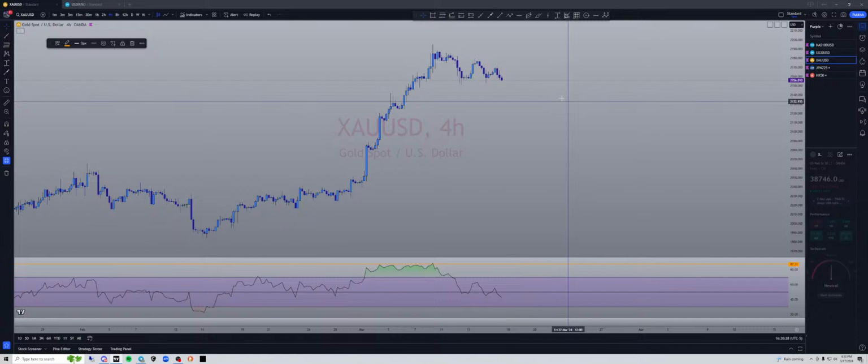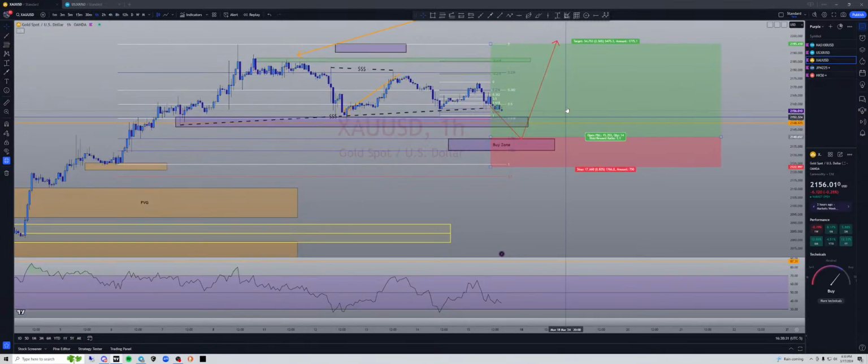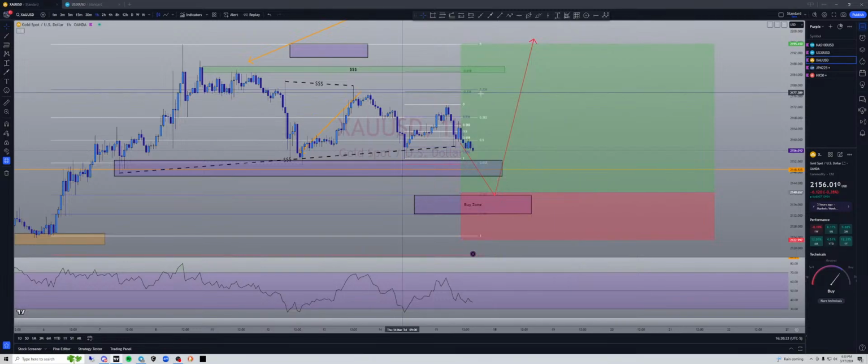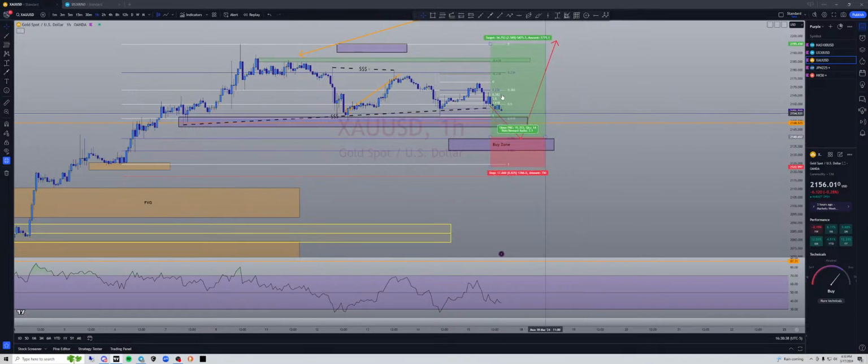All right, Goldie. I don't think gold is done buying, guys. Gold, I just don't think it is. And as plainly you can see, I have the chart already marked up. We're looking for buys down below. So let's just get rid of these fibs, this internal jazz that we were drawing up the other day. This is liquidity. I have it marked off here. Let's just get rid of that.